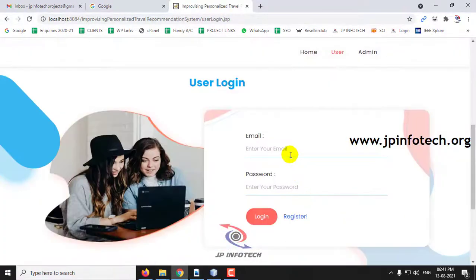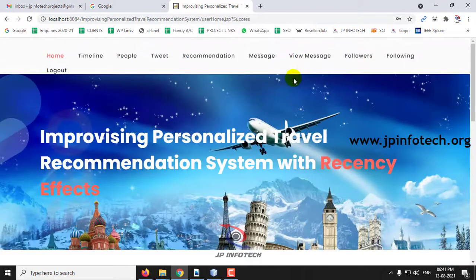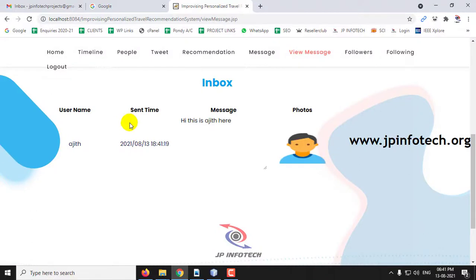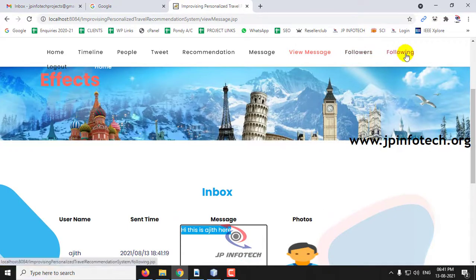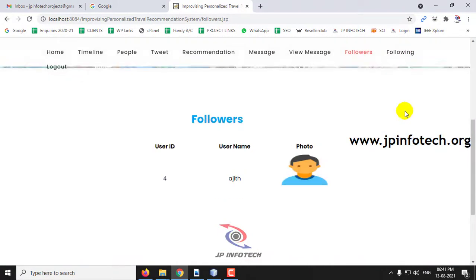Let me go to the first user, and go to the messages part, view message part, and here you can see the message given by that user here and the photo which he sent. And in the followers part, earlier there was no follower for this user. Now you can see the follower has been updated over here.